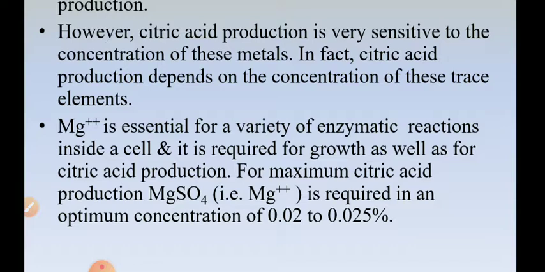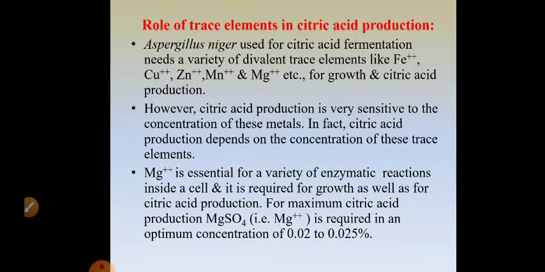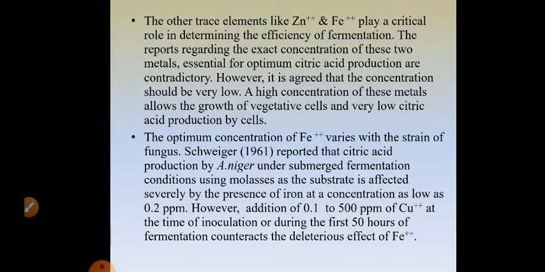For maximum citric acid production, Mg2+ ion is required in an optimum concentration of 0.02 to 0.025%. You can see it is required in a very small quantity, but its presence is essential in the medium. Why is it necessary? For the enzymatic reactions that take place inside the cell, so that the cellular enzymes act in a proper way. Not only that, it is required for the growth of the organism as well as for citric acid production.